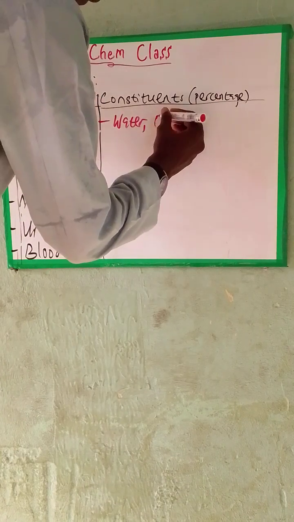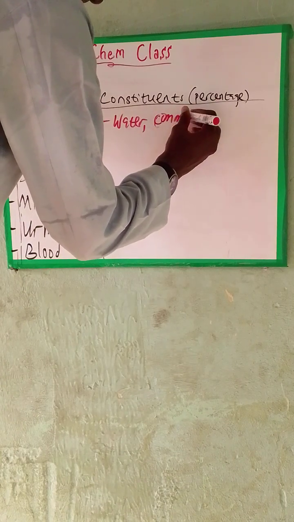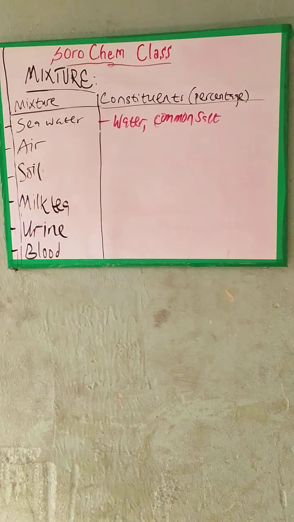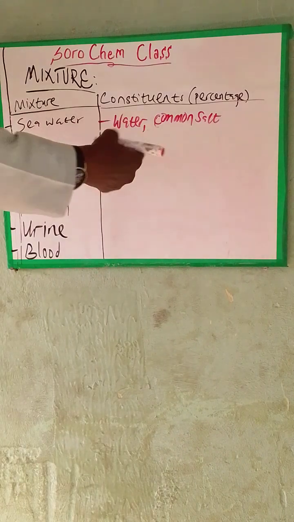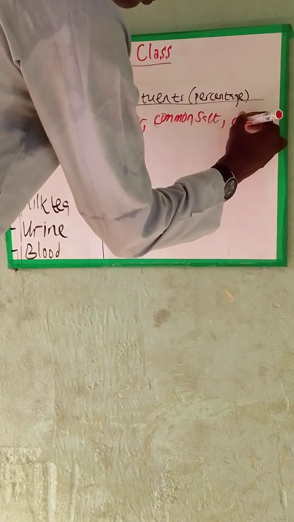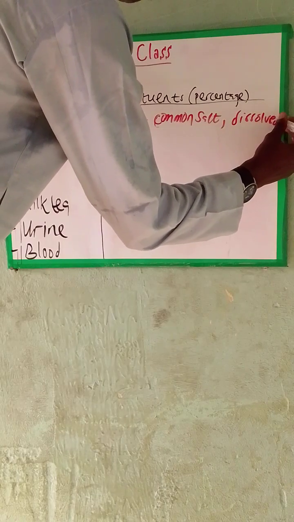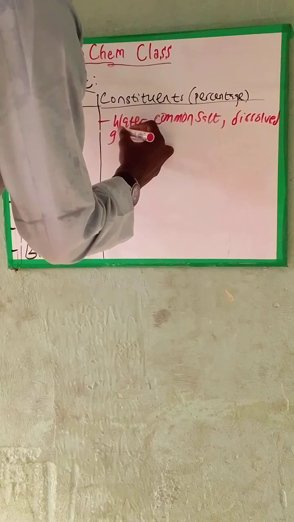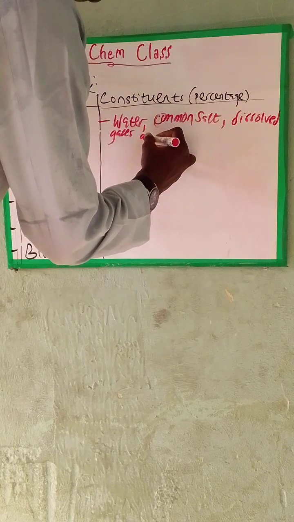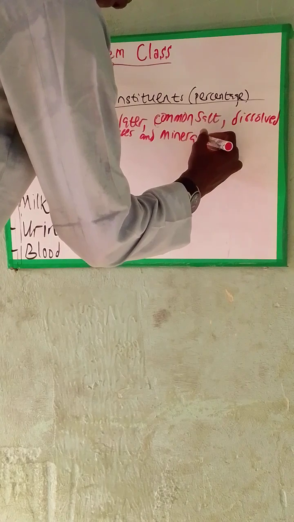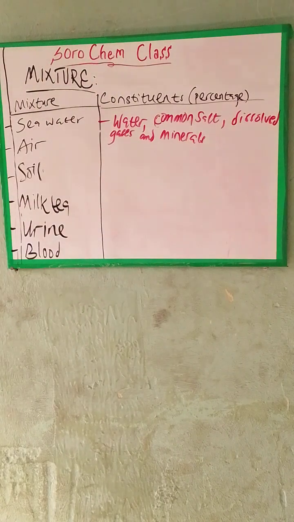And after this salt, we have other dissolved gases and minerals.